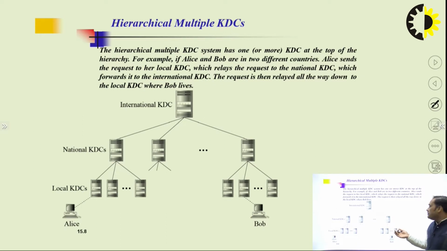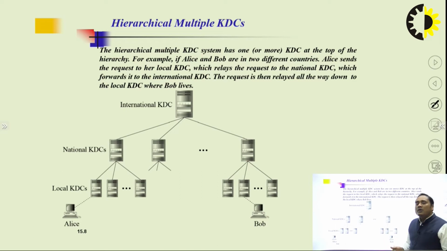So if a person wants to communicate to another person, they will definitely follow the hierarchy. This is the hierarchy in which we communicate from local to national, national to international, and similarly Bob communicates to local, local to national, and national to international.